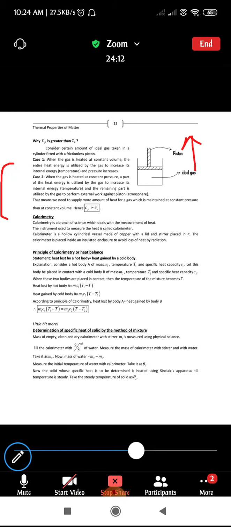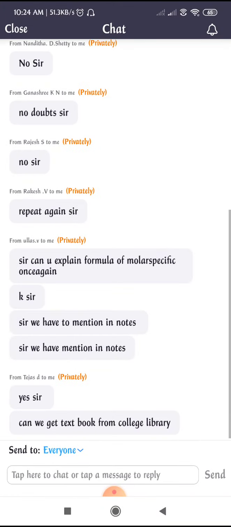Yes, any doubts regarding this Cp is greater than Cv? In case of any doubts, you can ask.